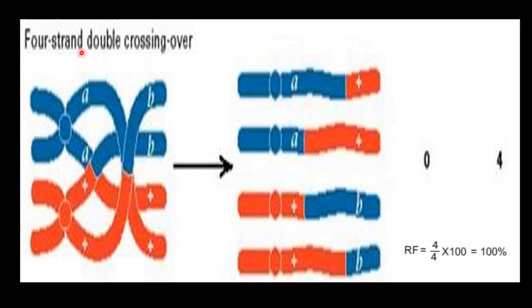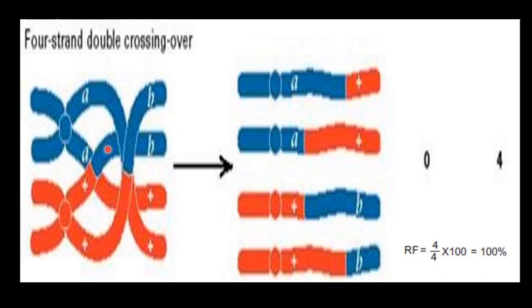If you say 4 strand double crossover, strand 1, strand 2, strand 3, strand 4, all 4 strands are involved in the crossing over, and the first strand A and B becomes A and plus.